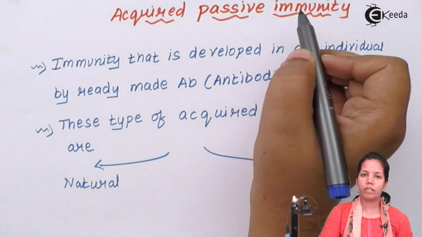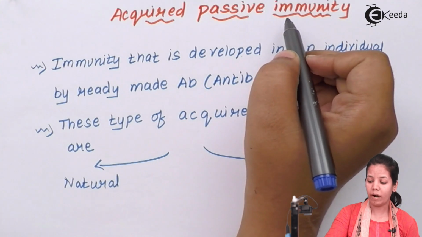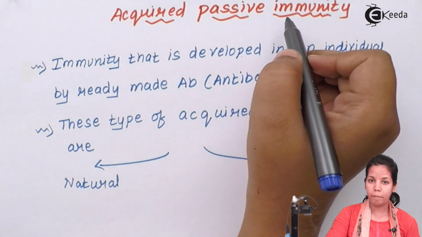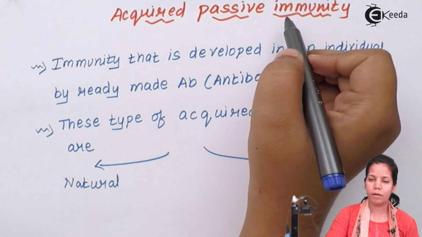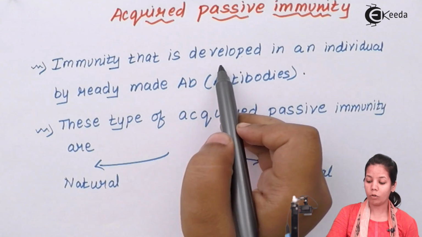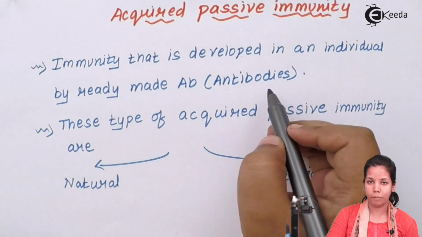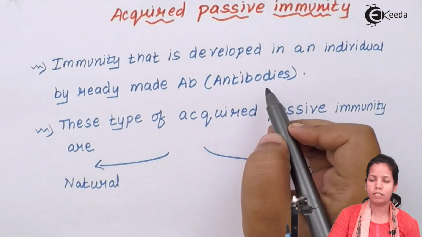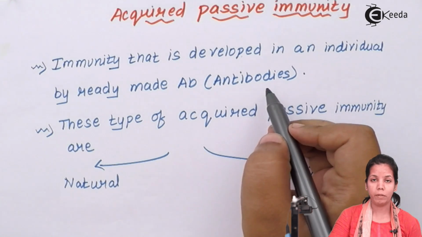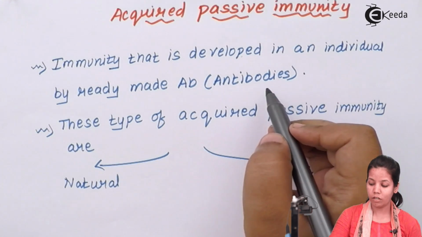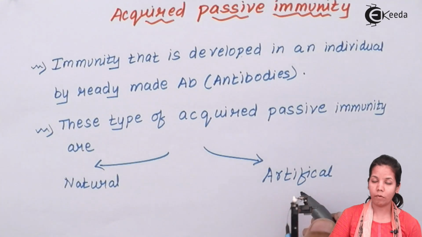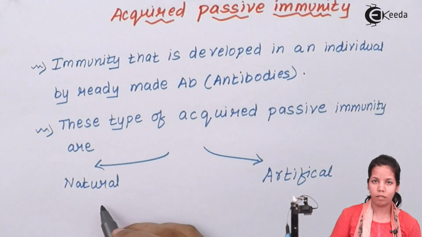Acquired passive immunity is developed when you receive ready-made antibodies. You don't have to make those antibodies, they are already given to you. It could be either through an injection, which is an artificial form of giving it, or it could be naturally by your mother.